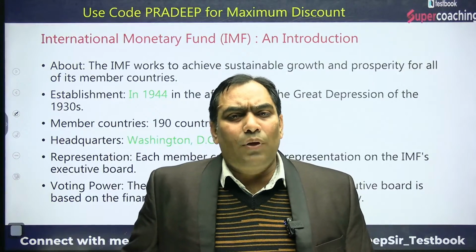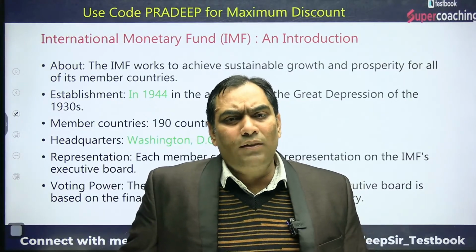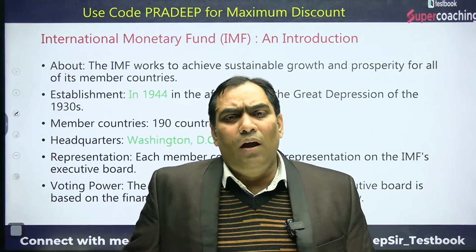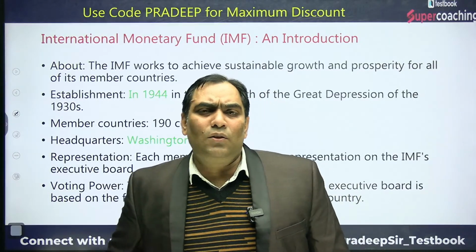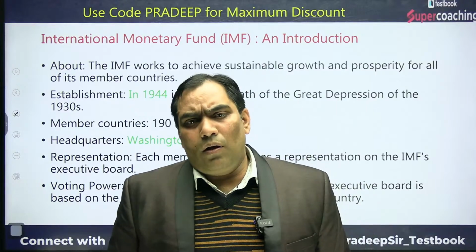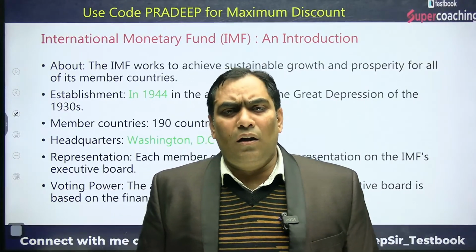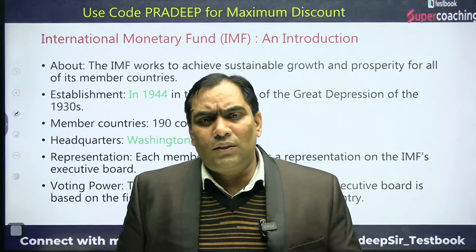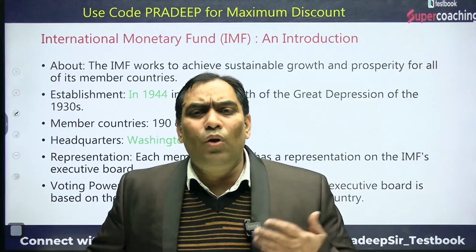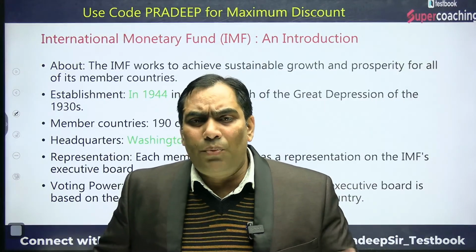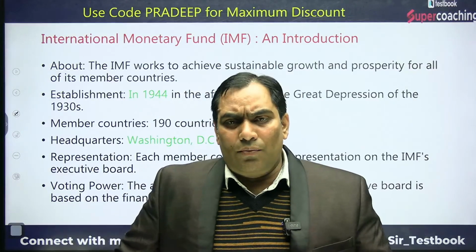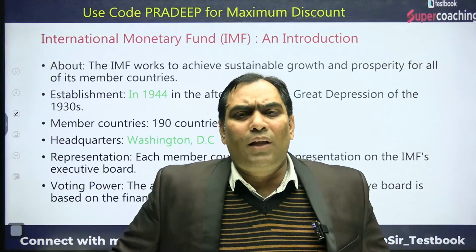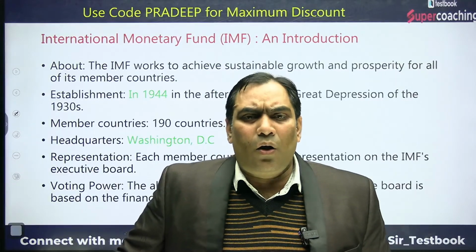So that conference held at Bretton Woods wanted to set up an institution that can take care of this type of competitive devaluation of currency, because of which there was the Great Depression of 1930.